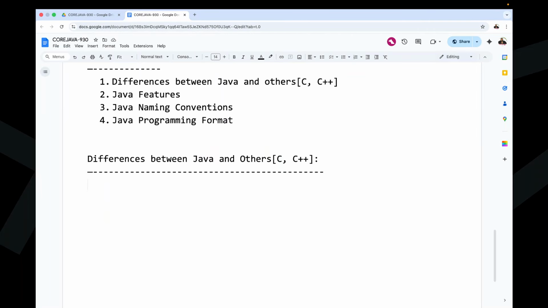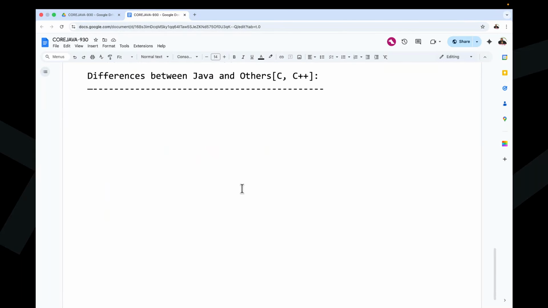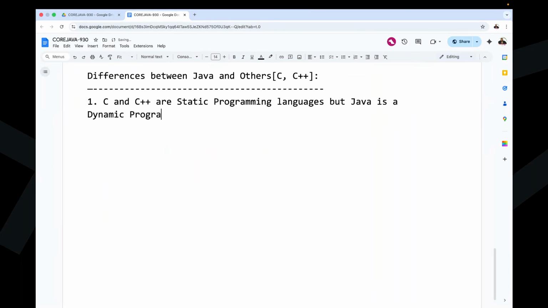Observe carefully, all of you. The very first difference I am telling you: C and C++ are static programming languages, but Java is a dynamic programming language.